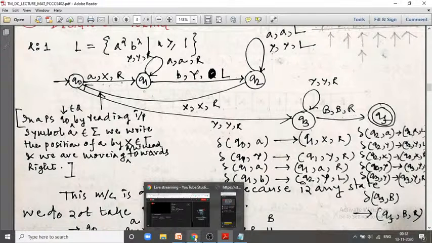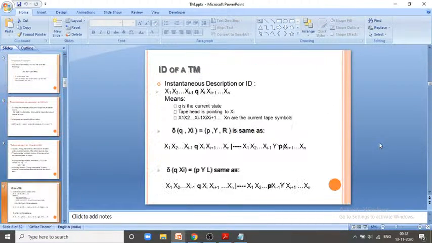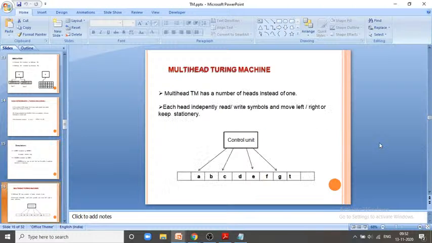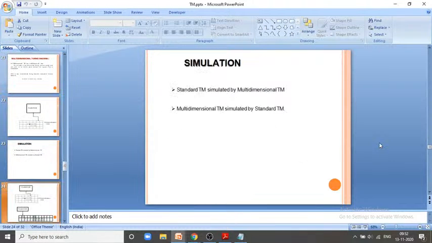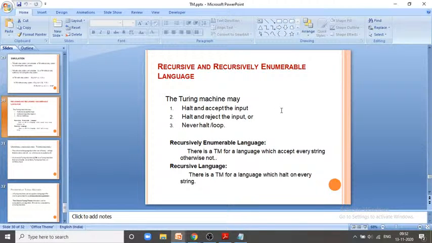Okay, now what about the language of the Turing machine? We need to understand this point, that there is a Turing machine for a language which accepts every string, otherwise not. Okay, so we know that language is nothing but a collection of strings, and a string is nothing but a collection of characters or alphabets. So alphabets, when they combine, form a string or word.